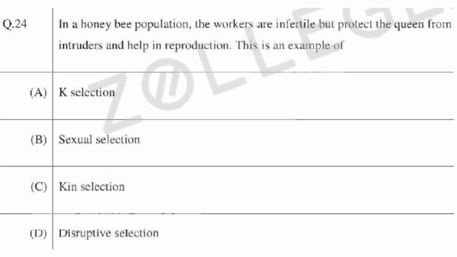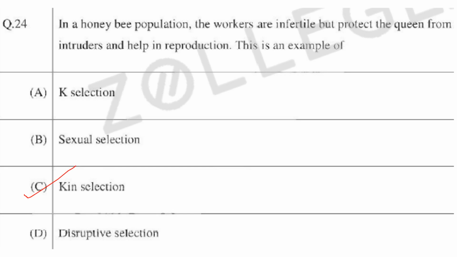So this is an example of kin selection. Kin selection is a kind of altruistic behavior and it will help in the reproductive success of relatives over their own. Here the workers are related to the queen. They are her sisters or half sisters. So here the answer is option C, that is kin selection.